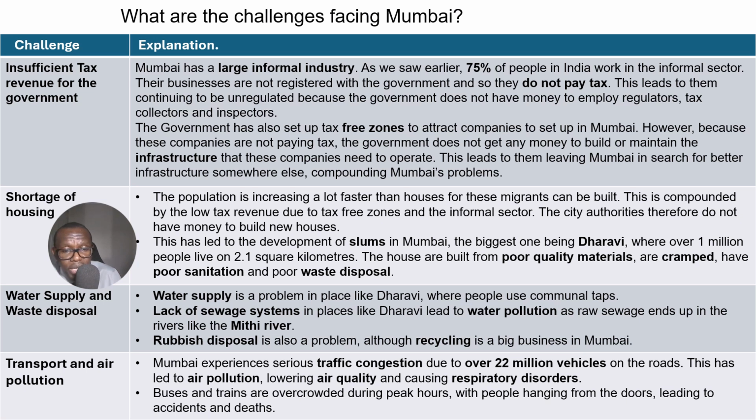Then under this point here, we also have a lack of sewage systems, especially in those slum areas where there's no proper disposal of waste, and therefore the sewage tends to get into the rivers and to pollute those rivers. And some people also rely on those rivers for water, so it becomes a problem because if the water is contaminated, then it's likely to pass on diseases like typhoid and cholera to the people. And one river that is polluted by this kind of scenario is the Mithi River in Mumbai.